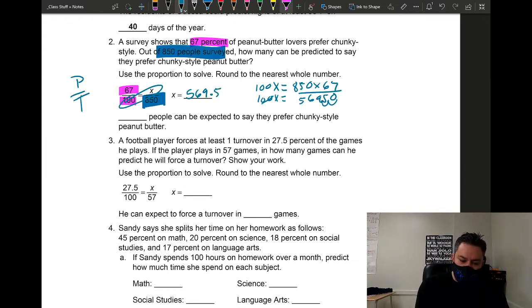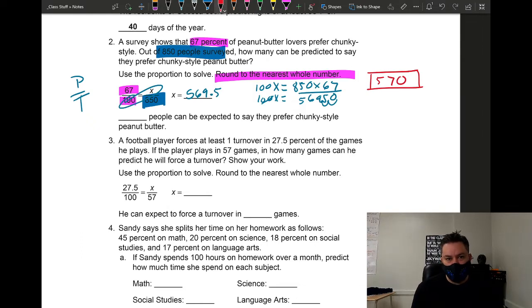But look at this, round to the nearest whole number, because we don't have half of a person, do we? No. You always got to round. So the answer for this one is going to be 570. That's it. That's how you do that one.